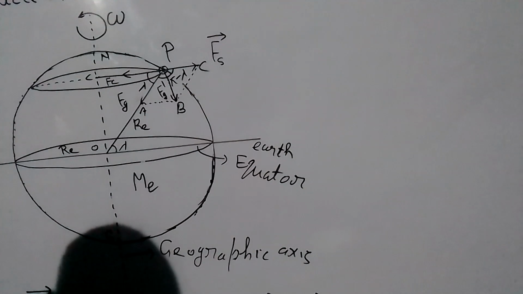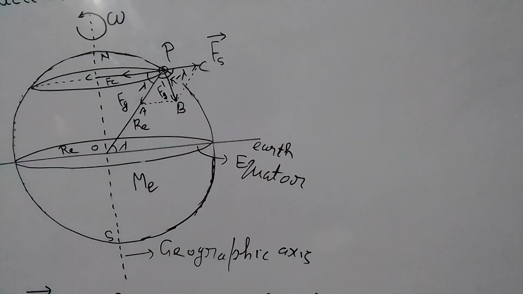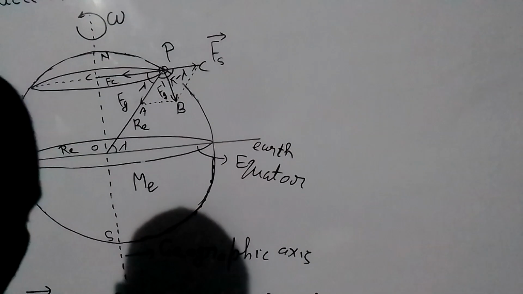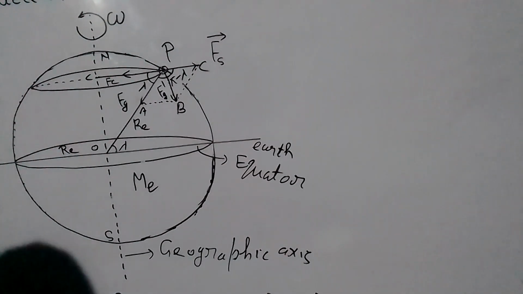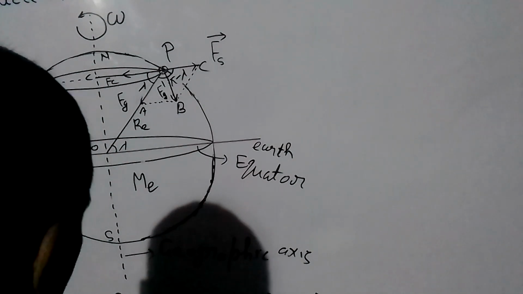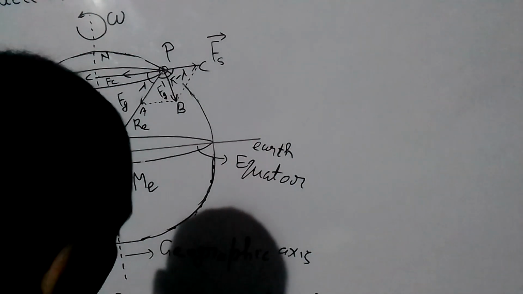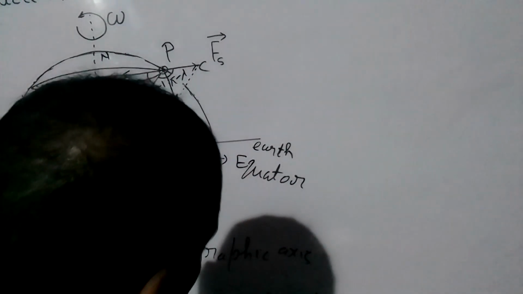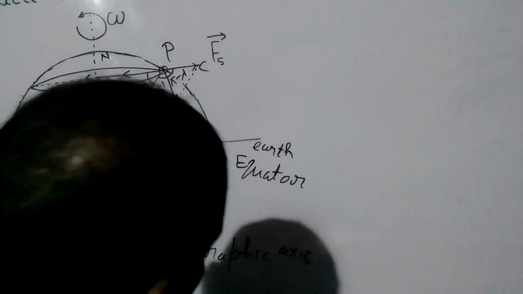PB square is the scalar product of the vector with itself, which is equal to the square of the magnitude of the vector. PC square is equal to PC square. This is PA square, plus 2 PC into PA into cos of the angle between them.